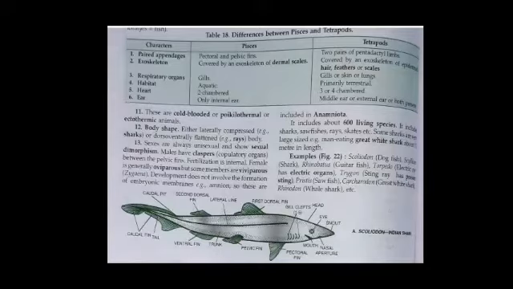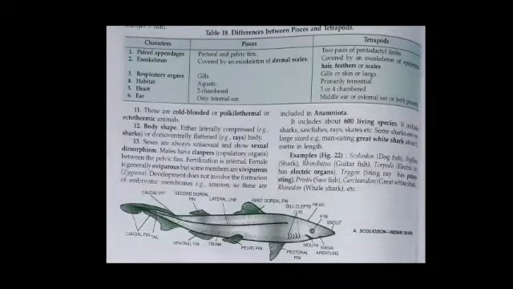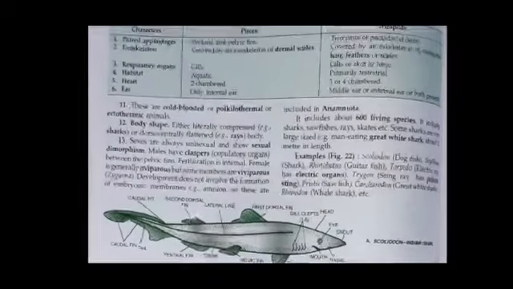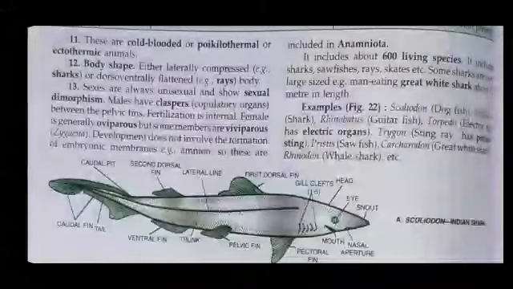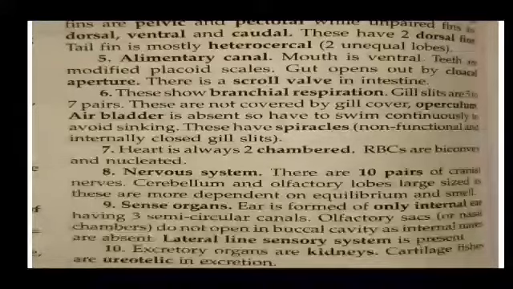This is the nasal aperture, mouth, snout, eye. These are the caudal fin, tail, ventral fin. This is the trunk of Scoliodon, or we can say the Indian shark. These are the gill clefts. These are gill rakers.